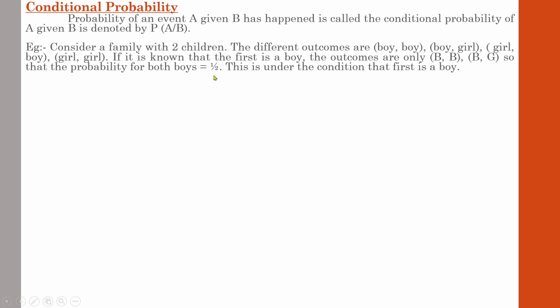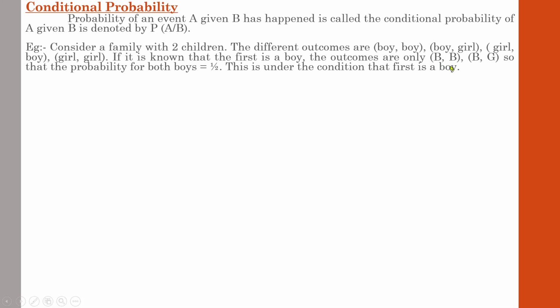But here it is said that the probability of getting both boys is 1 by 2. It is because here the condition is specified. If you are studying the probability of both boys, the condition is that the first child must be a boy. So first of all, on the basis of conditions only, you have to identify the total events. Earlier we had 4 events, but now you have to go for the events in which first is a boy. See, here first is a boy, here also first is a boy. The remaining will not come under the category. So the total events as per the conditions are 2.